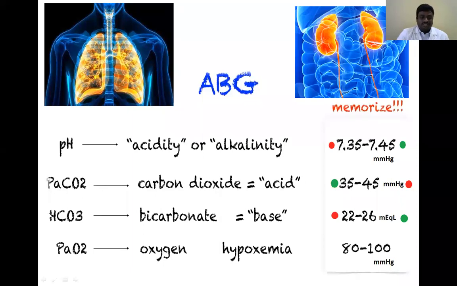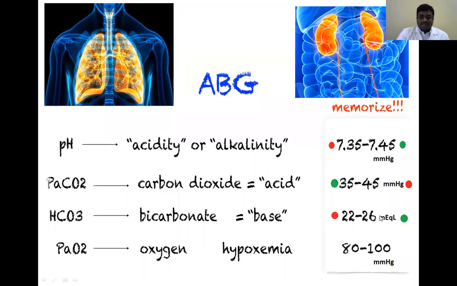Okay, next one is bicarbonate. The normal value in the arterial blood is 22 to 26 milliequivalents per liter. Bicarbonate has a basic nature; it is a base.